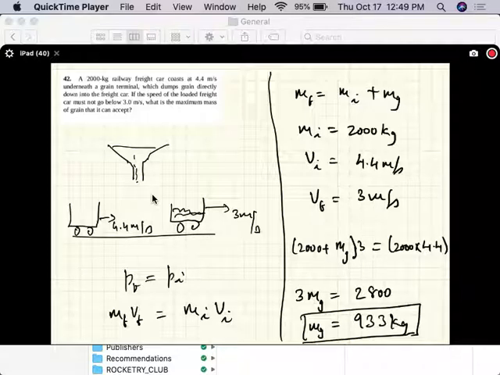Again, the principle here is we are treating this as a collision process. So here was an empty car going, and you drop the grain straight down, so there was no force on the cart in the direction of its motion. Any force that was being exerted would be balanced by the normal force. Okay, all right. Any questions before we move on to the next problem?